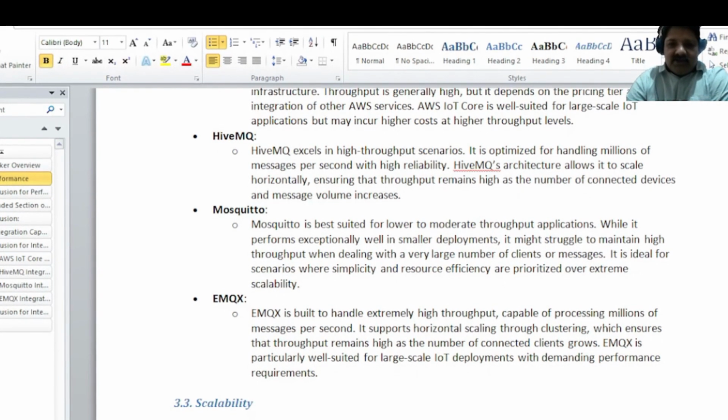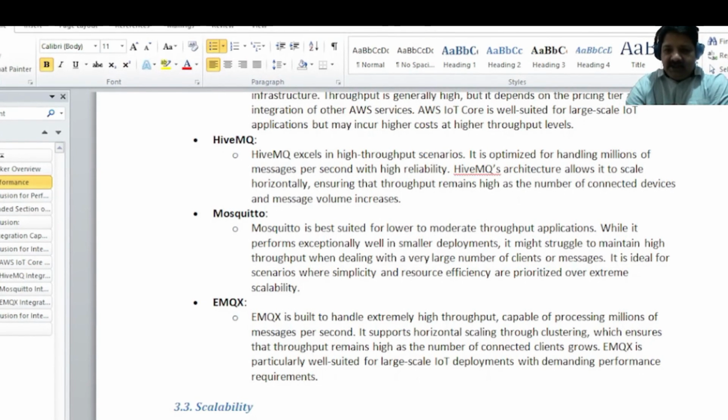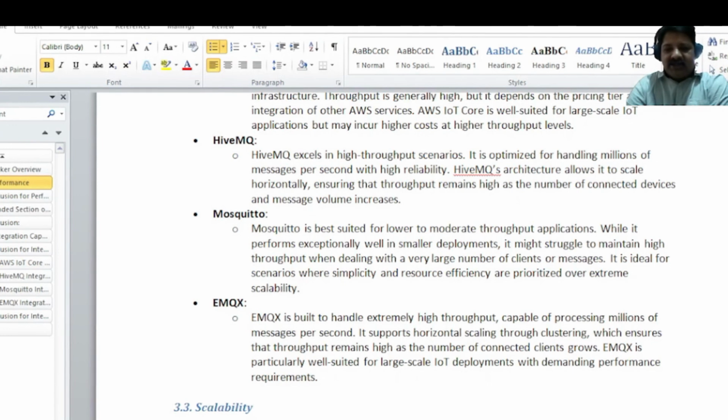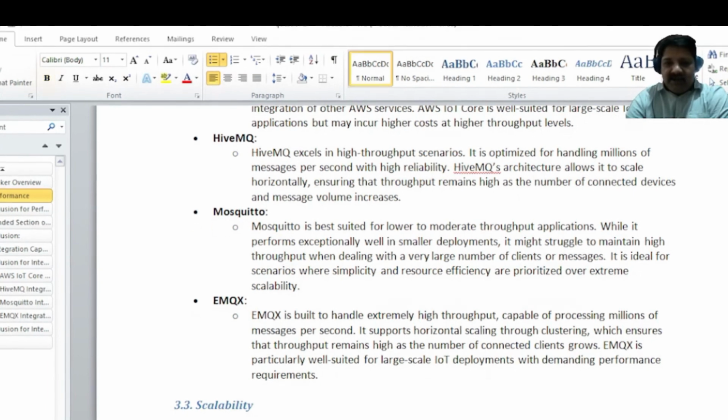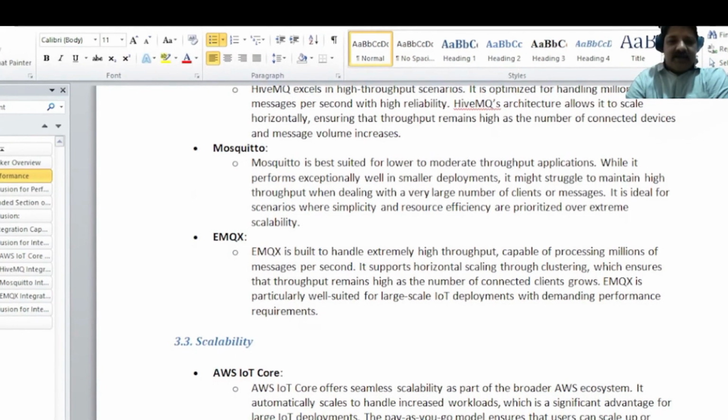EMQX is also able to handle high throughput. It has clustering horizontally, so you can handle multiple resources when your multiple clients are connected.